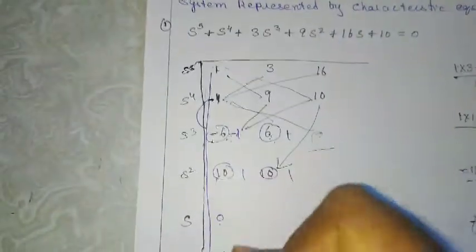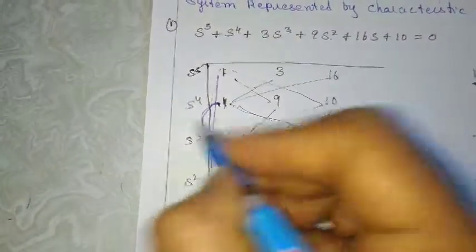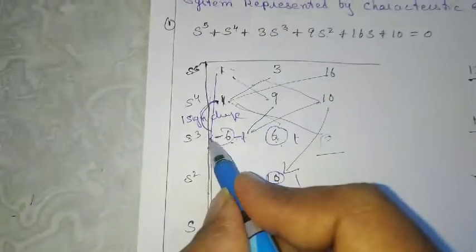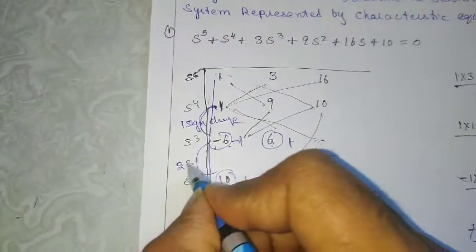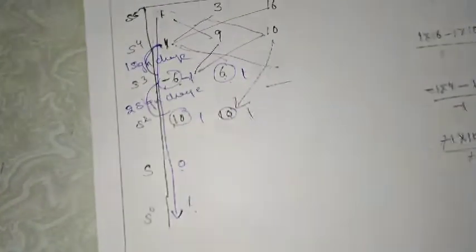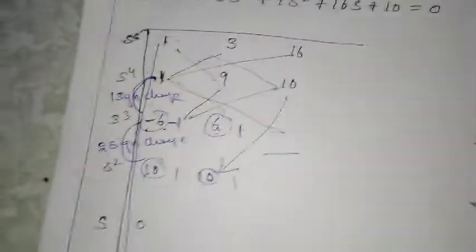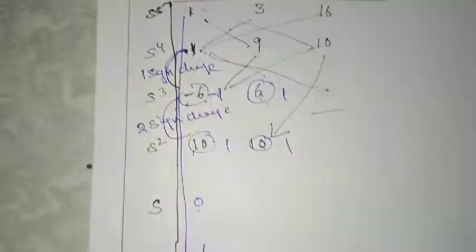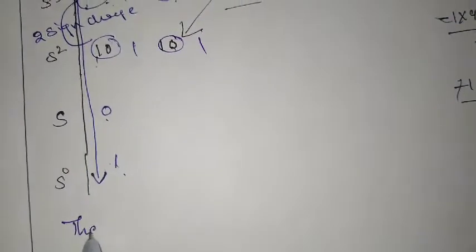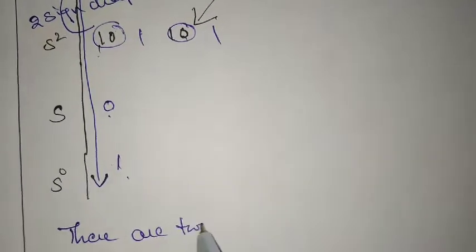And how many sign changes do we have to check? So this is plus 2 minus 1, sign change, and again minus to plus, one more sign change, the second sign change. There are 2 sign changes. Since the elements in the first column do not have the same sign, I'll conclude there are 2 sign changes.